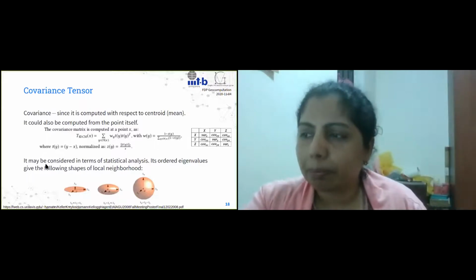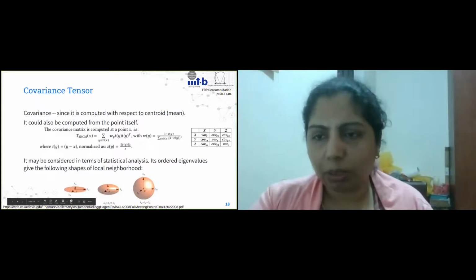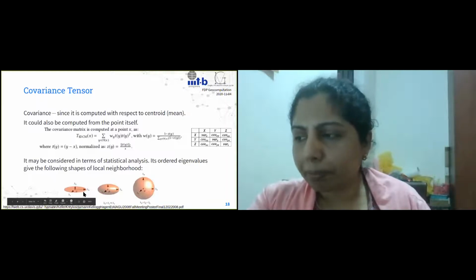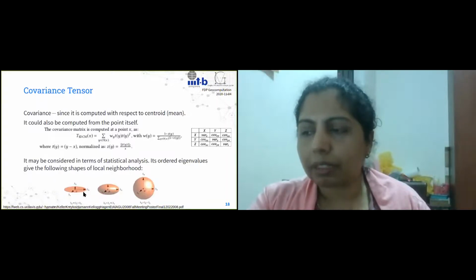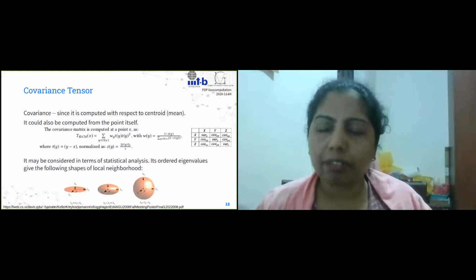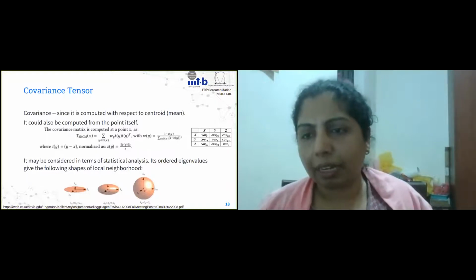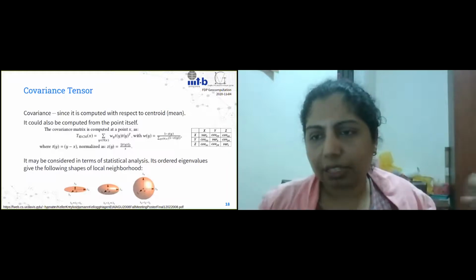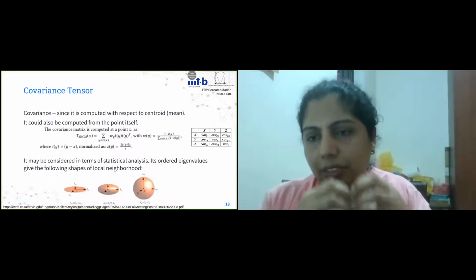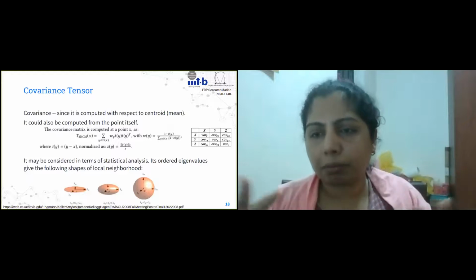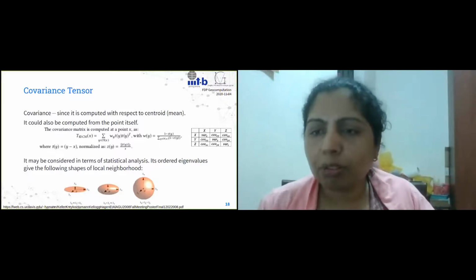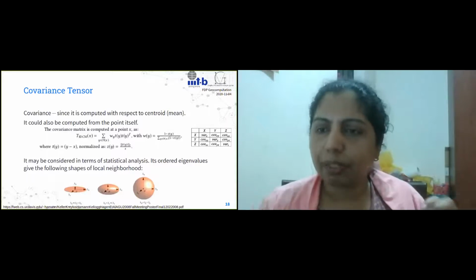Now, this is how the local neighborhood shapes look. If there is one major eigenvalue that is very high compared to the other eigenvalues, you will get this stretched out feature. So that gives you a neighborhood which is shaped like a cylinder, right?